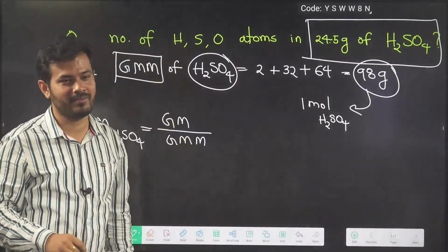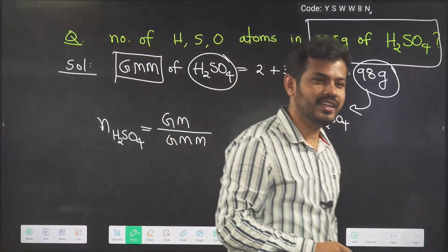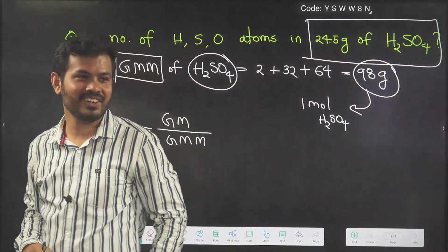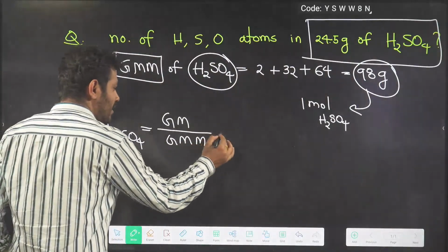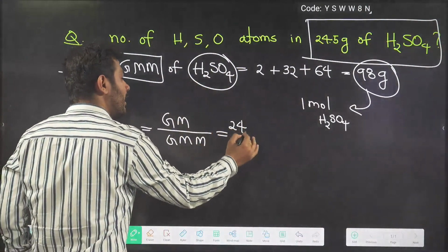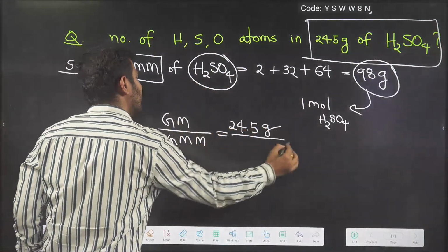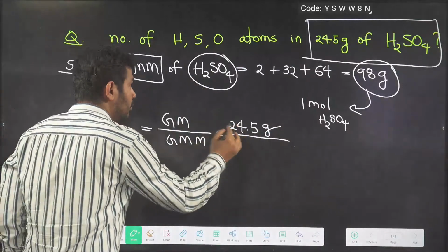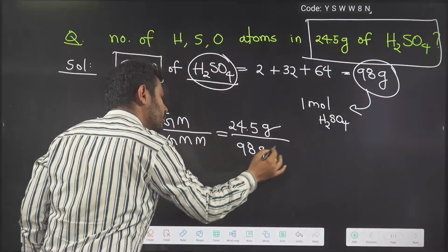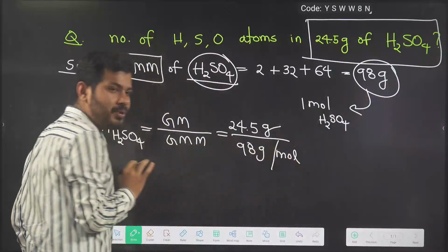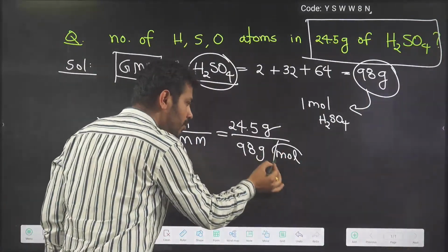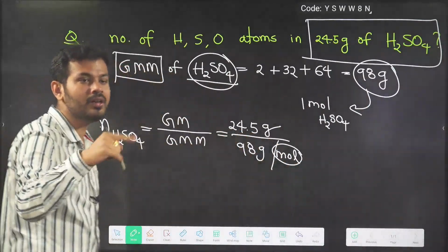What is the given mass in this question? 24.5 gram, divided by the gram molecular mass we calculated for H2SO4, which is 98 gram per mole. Why is it gram per mole? Because if you take 1 mole of H2SO4, the mass will be 98 gram.